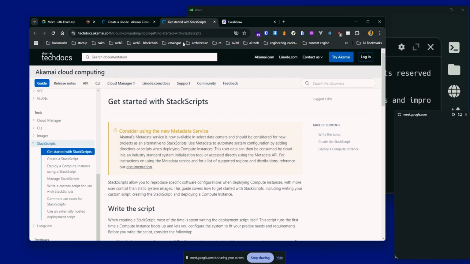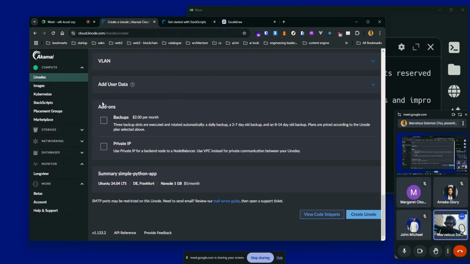All right, so let's continue, right? We can basically select backups, which is good if you are building a production system, especially if it's database related stuff. You can set up a private IP, which is very important because if you don't have a private IP, what might happen is that when you restart your Linode instance, you lose the previous IP.